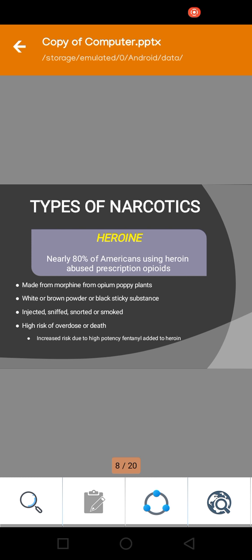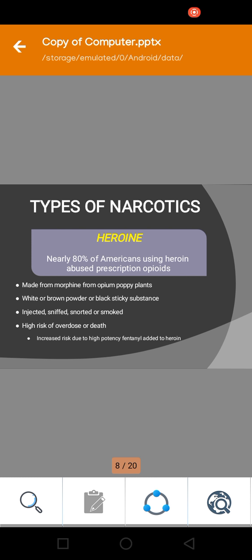It is made from morphine, from opium poppy plants, and looks like white or brown powder or a black sticky substance. This is how people use these drugs: they can inject them into their body, or they can be sniffed, snorted, or smoked. Through smoking, people can use these narcotics, and these are very dangerous.